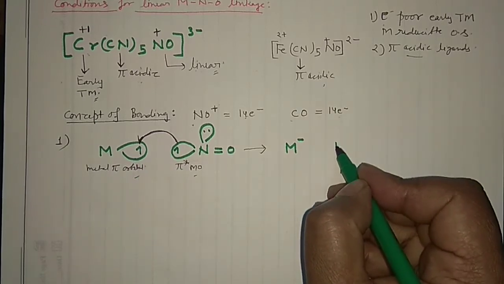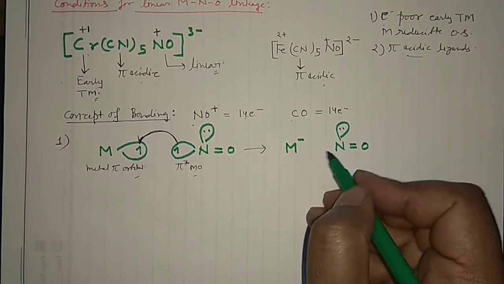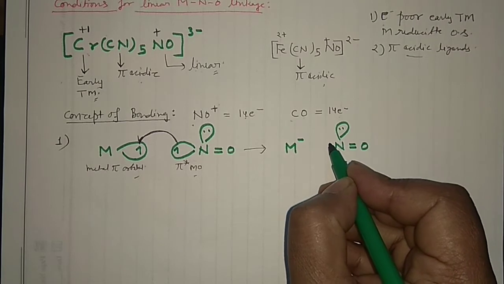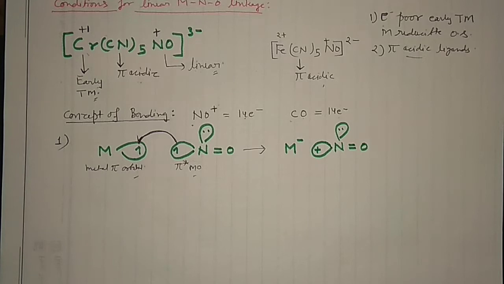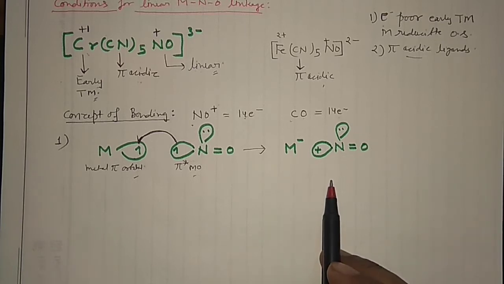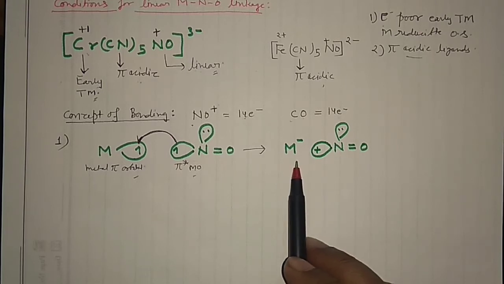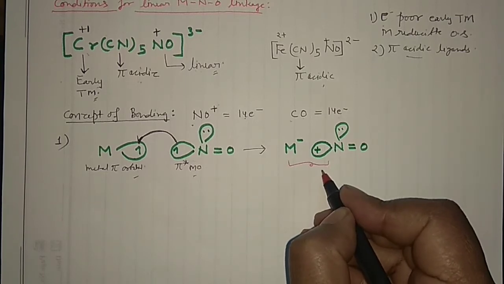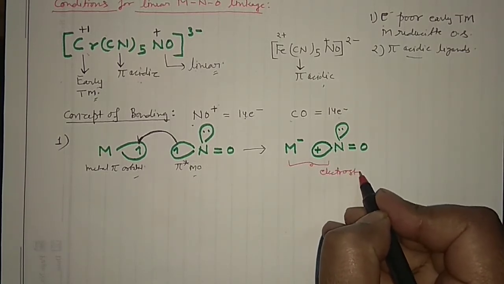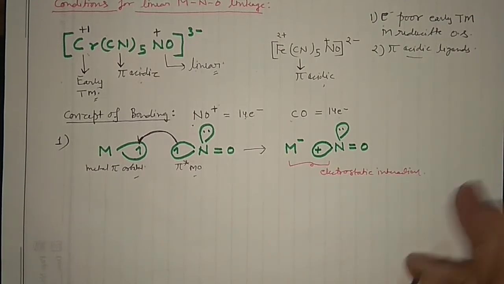Okay, and then your nitrogen, double bond oxygen, and these were the lone pair, and then this is your empty pi anti-bonding molecular orbital. Okay, because I have given the positive charge to it, so this is the empty pi anti-bonding molecular orbital, and see, this is negative, this is positive. Okay, and that means there is electrostatic interaction between them. So you can write electrostatic interaction. In that manner you can write.